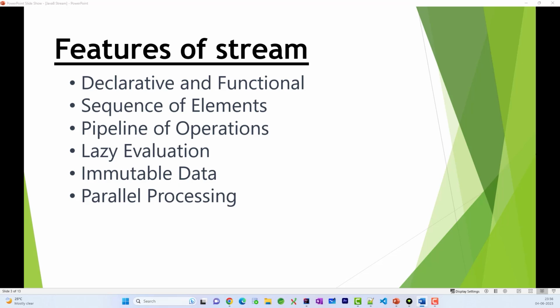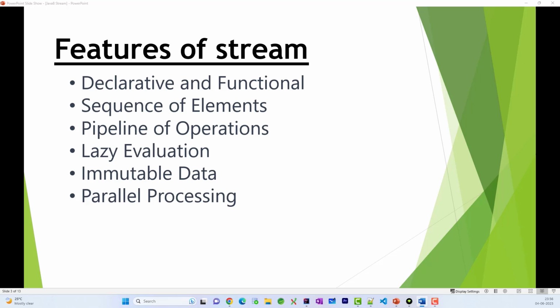Third is pipeline of operations. As I said earlier, method chaining will be done to perform our operations, right? So these operations are going to be pipelined. A chain of operations can be applied to the elements of a stream, and these operations include filter, map, sort, reduce, and many more. We are going to talk about these in detail in upcoming videos. We are also going to write code, execute it and see the output.